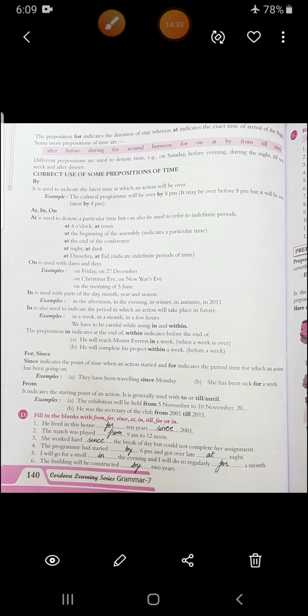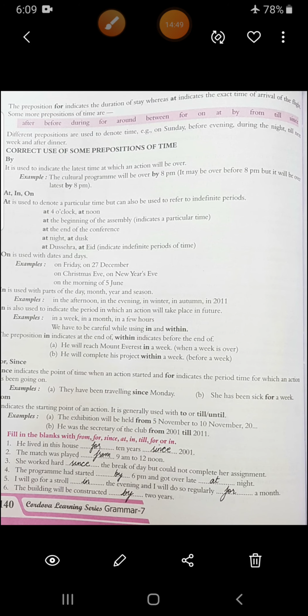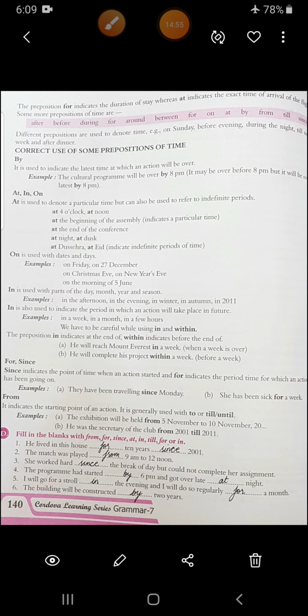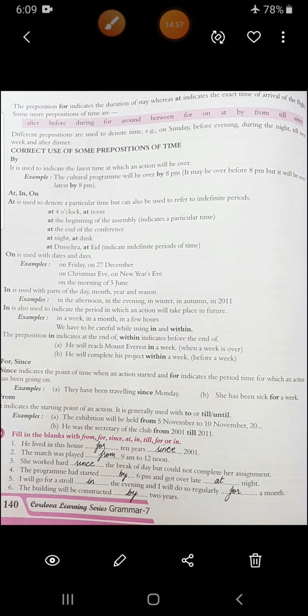Then the preposition for indicates the duration of stay, whereas at indicates the exact time. Now remember this. For indicates the duration and at is used to show the exact time. Some prepositions of time are after, before, during, for, around, between, on, at, by, from, till, since. All these are examples.